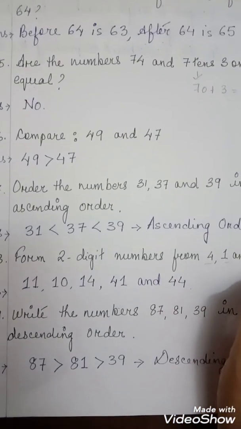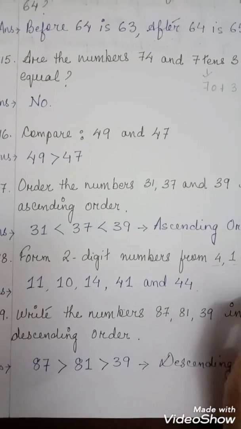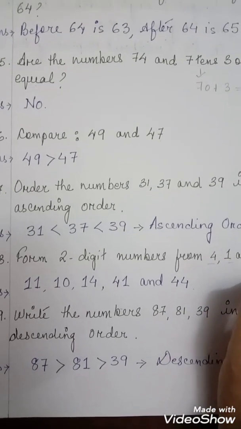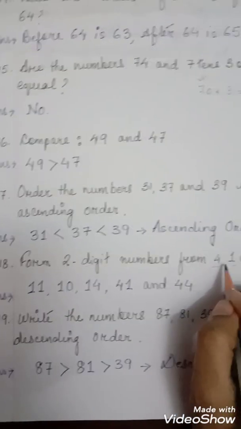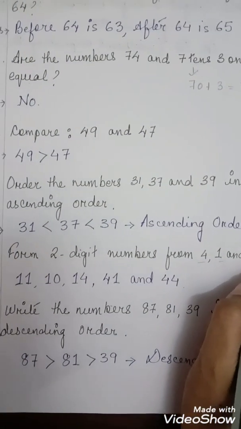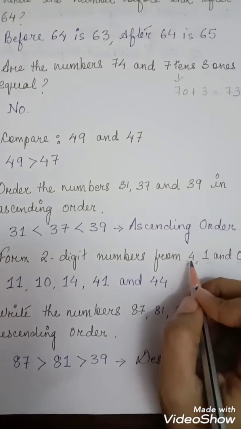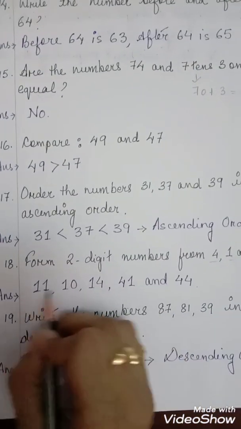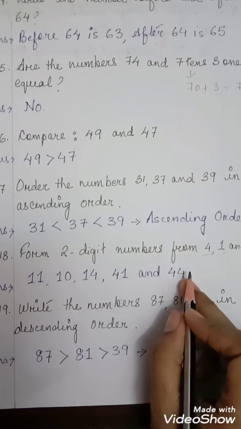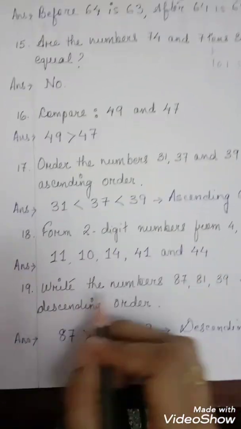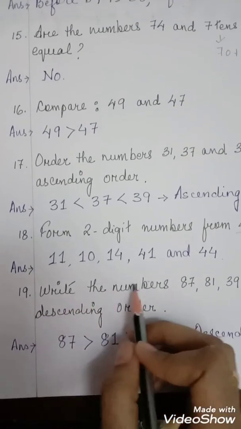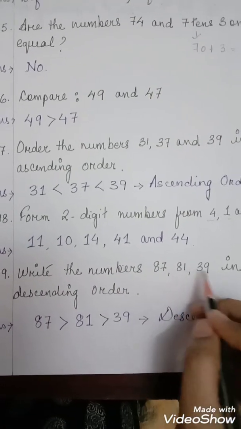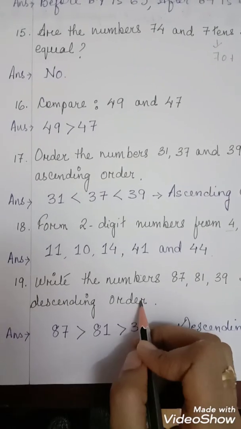See here I am using all these 3 digits. Clear children? This is how we form 2-digit numbers with the help of given digits. I have written some. You just check it. Clear?